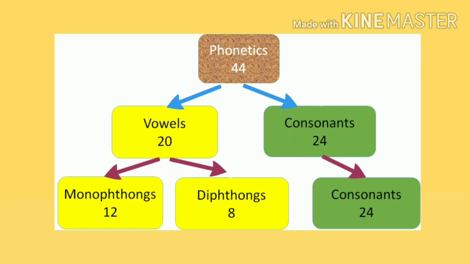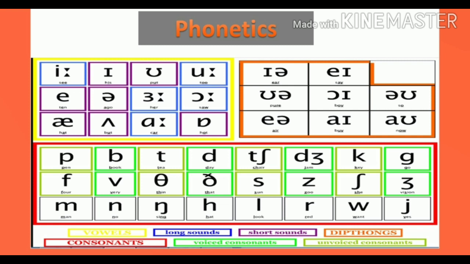These 20 vowels are again classified into two types, monophthongs and diphthongs. In this chart, yellow color square represents 12 pure vowels. Among them, blue color squares with 2 dots are long vowels and violet color are short vowels. Another name given to these long and short vowels is monophthongs. Orange color square represents 8 diphthongs, which means combination of 2 pure vowels.